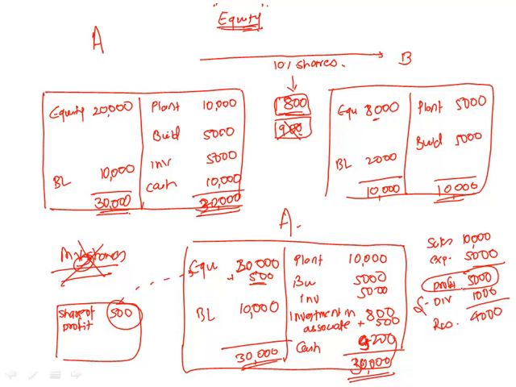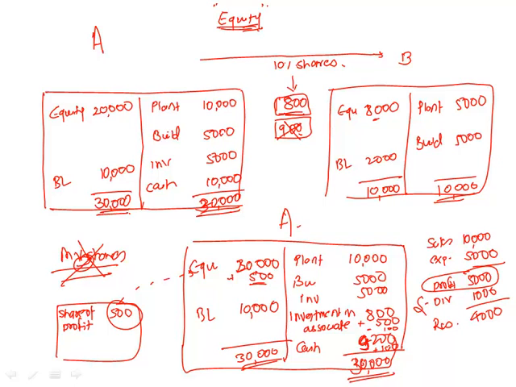Now can I say this 100 is my income? It would be wrong to say that, because we have already shown 500 as income. So it would amount to double counting the same income. So when you receive dividend, you don't show that as income. So how do you account for dividend? You reduce the value of that investment in associate by 100, and you increase cash by 100.